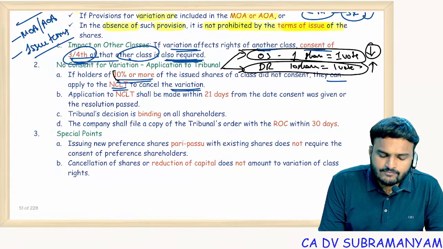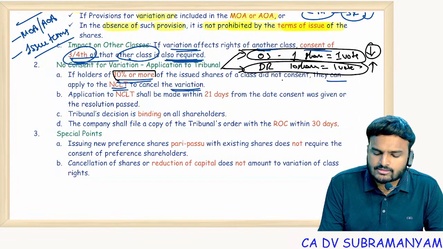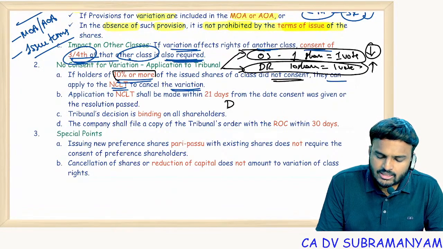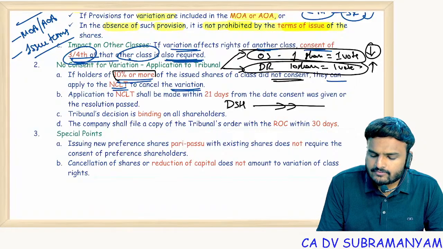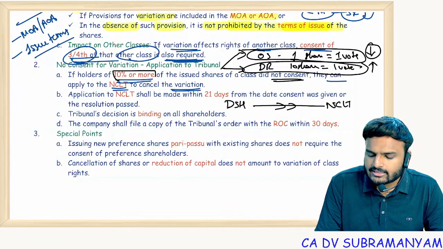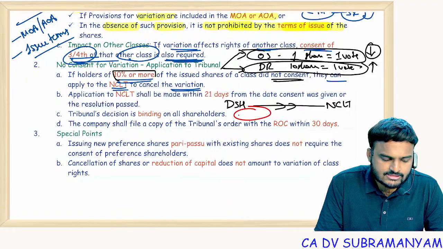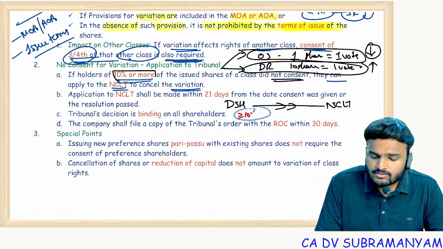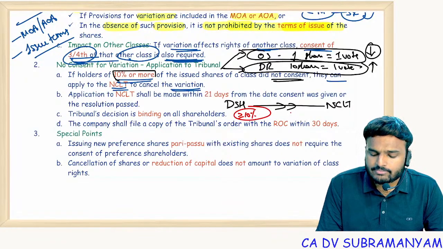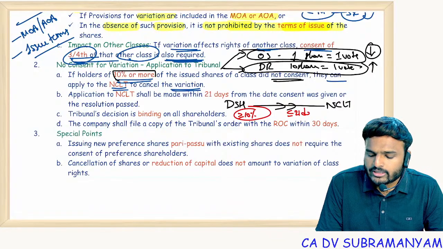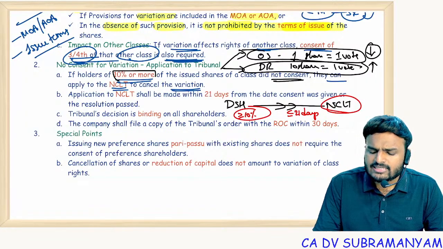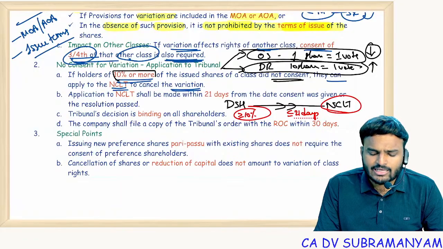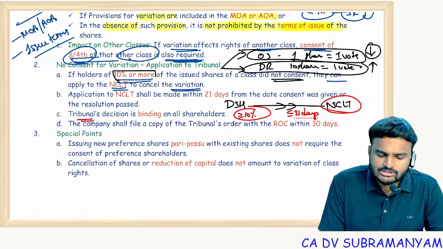So if holders of 10% or more of the issued shares of the class did not consent, the dissenting shareholders can file a petition with NCLT. For this, they should hold 10% of the class capital, and they should file the petition within 21 days of variation. Now NCLT will decide whether the variation is to be allowed or not, and the tribunal's decision is binding.